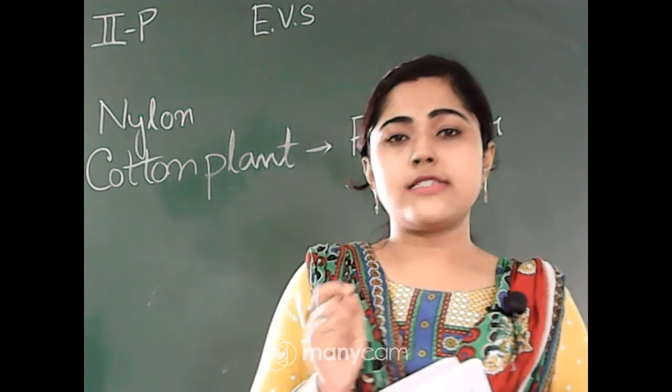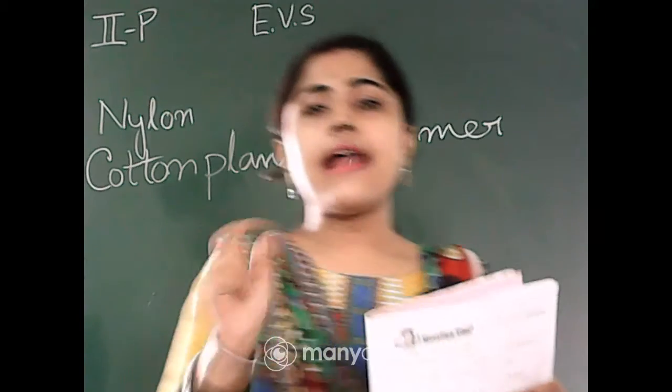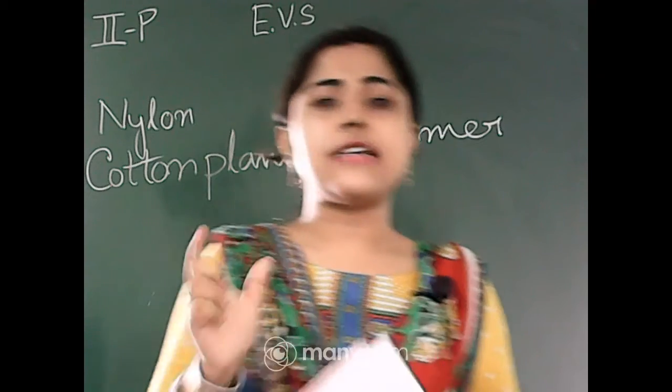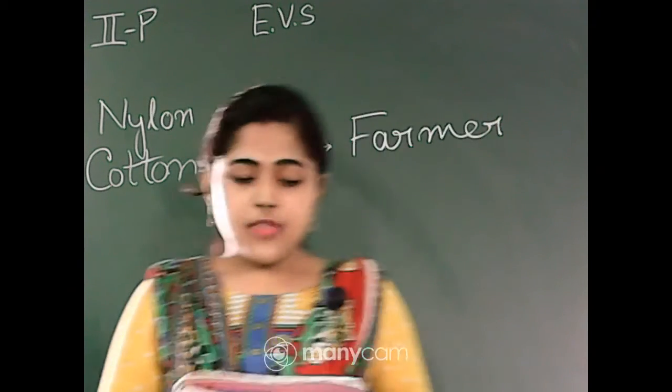Very good, Ashmi. Sheep, rabbit and camel. But Ashmi, the spelling of rabbit you wrote is wrong. You mistakenly gave an extra E. R-A-B-B-I-T only. Okay, R-A-B-B-I-T, rabbit. Okay, very good, Riddhi.